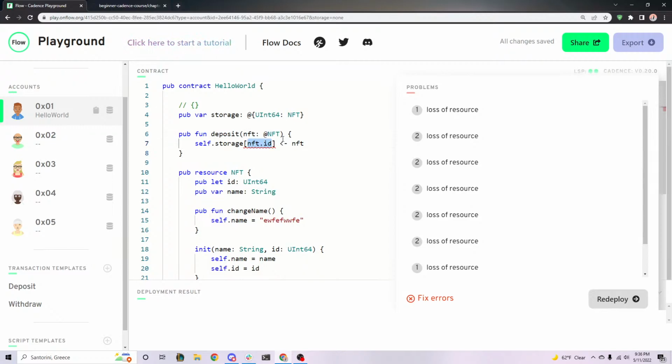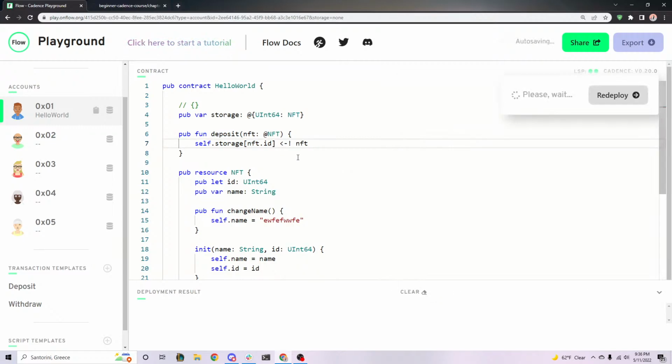But Cadence doesn't trust us, right? It doesn't know that it's always going to be unique. So Cadence is telling us, wait a minute, there's a problem because there's a chance that a resource already exists in this location. And if it does, you're going to take our resource and overwrite it, and that's not okay. Because what if we accidentally overwrote a $1 billion Bored Ape NFT, right? So that's not okay. So in order to fix this, we have two options.